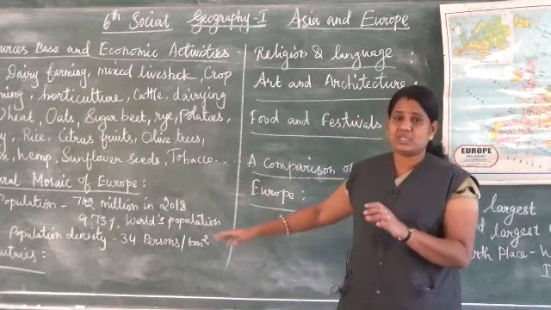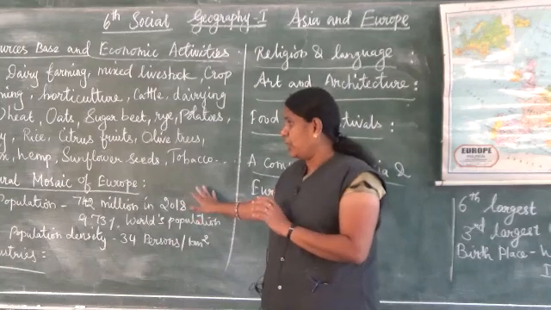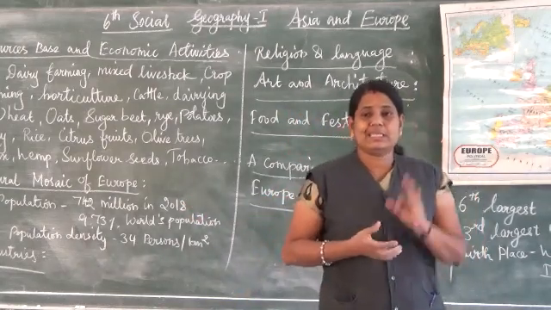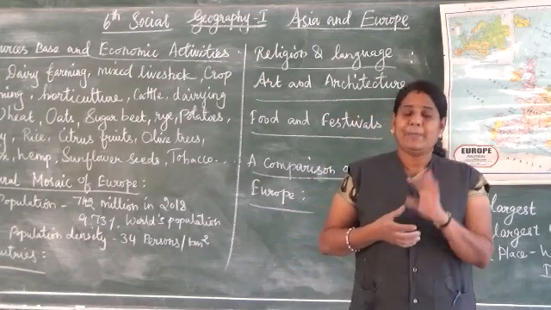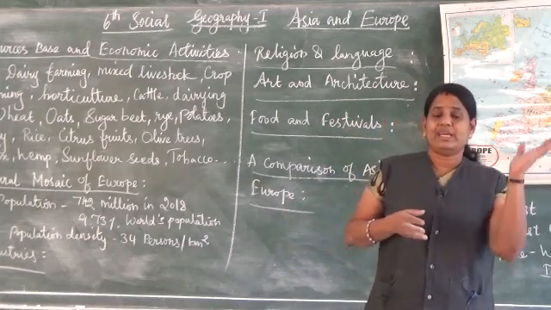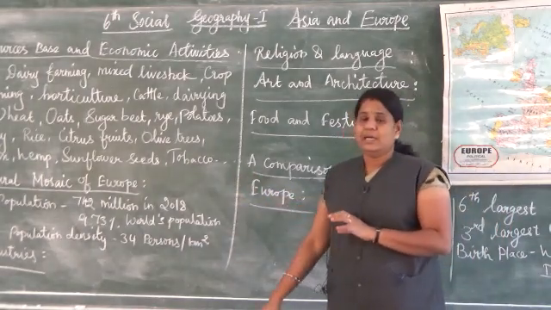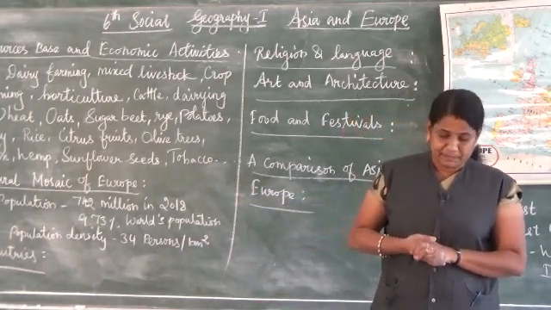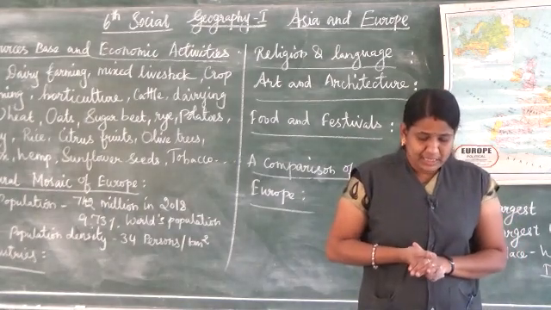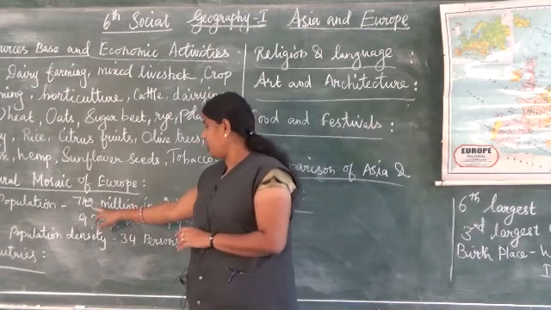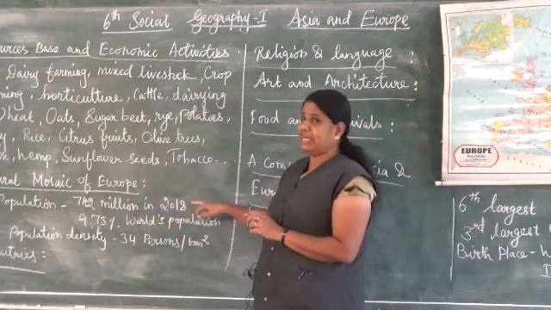The population, this is also one of the short answers, the population of Europe. Already I said Europe is the third largest continent by population, after Asia and Africa. So the population of Europe was 742 million in 2018.